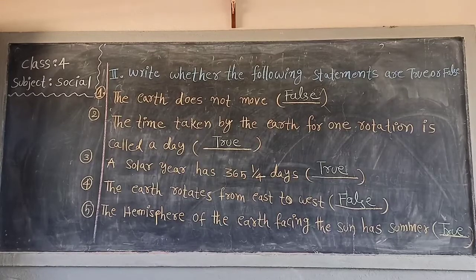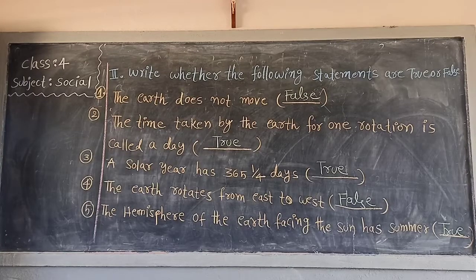First, look at the first one. The earth does not move. Is the earth not moving, children? So, false. False means wrong. True means correct. Next, the second one. The time taken by the earth for one rotation is called a day. Answer? True. For one rotation, how much time does the earth take? 24 hours. 24 hours is equal to 1 day. So the answer is true.